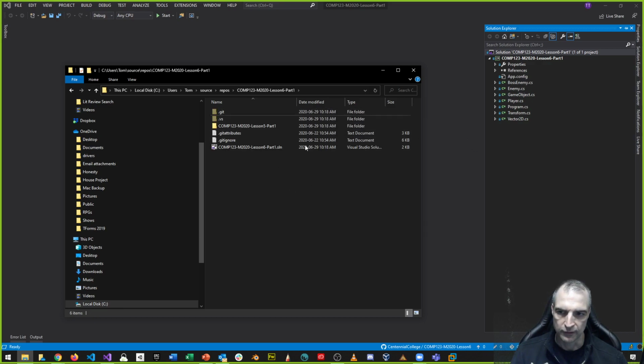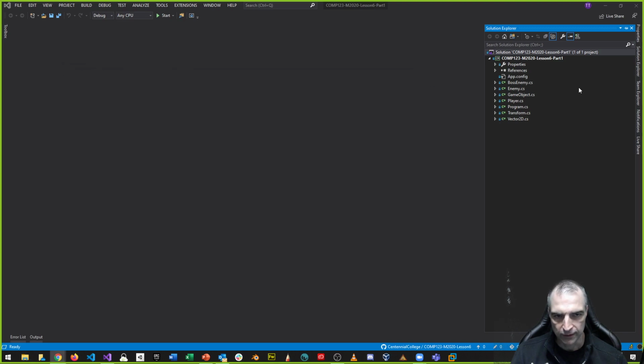And then what I did is I didn't rename anything out here. This is a bad thing. Don't rename stuff in here, right? Notice that this still says lesson 5 part 1 inside, from a folder perspective outside here. If you rename this, bad things would happen. However, if you rename it inside of Visual Studio, which is what I did, I renamed this to part 6 and this to part 6. It shows part 6 with the same stuff.